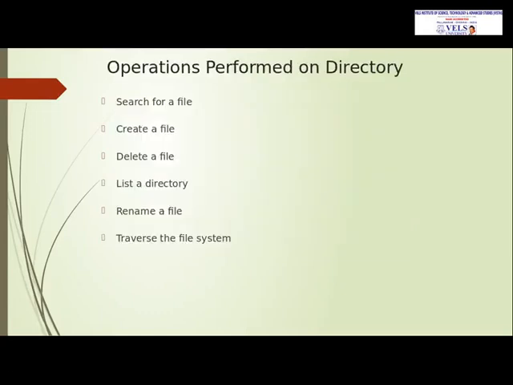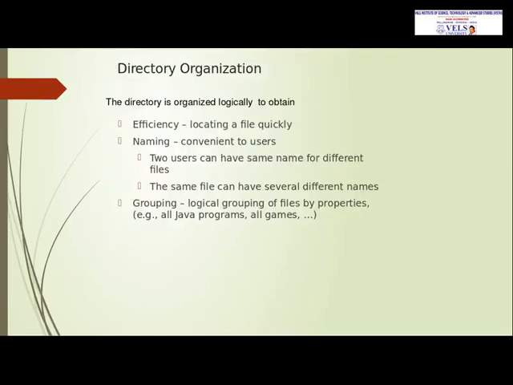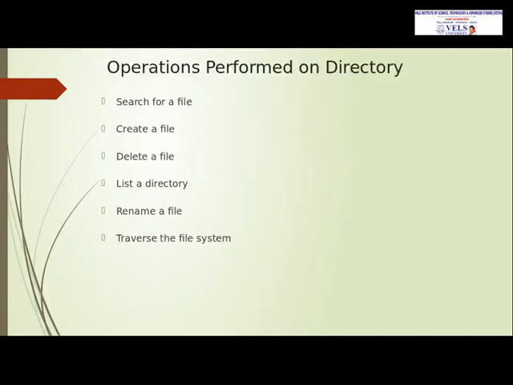Several operations are performed: search for a file, create a file, delete a file, list a directory, rename a file, and traverse the file system. First is searching for a file, to find a particular file in the directory. To create a file, it will put an entry in the directory.